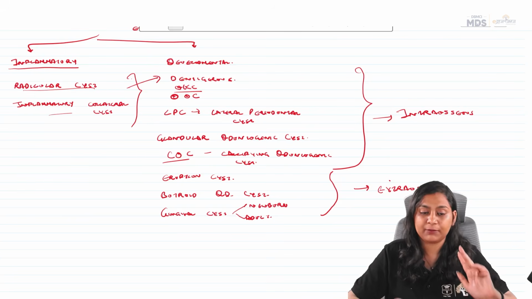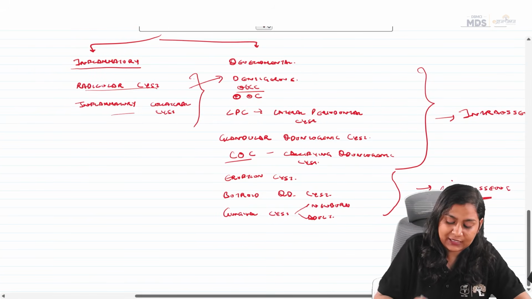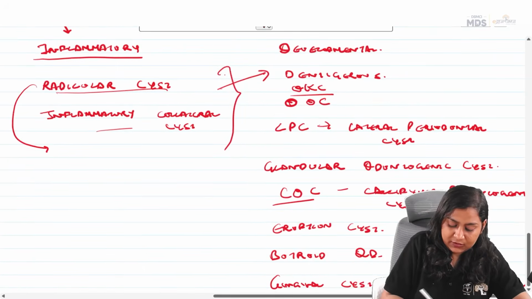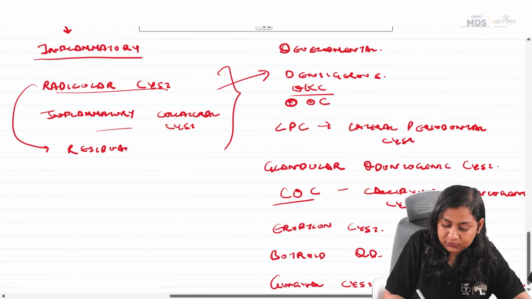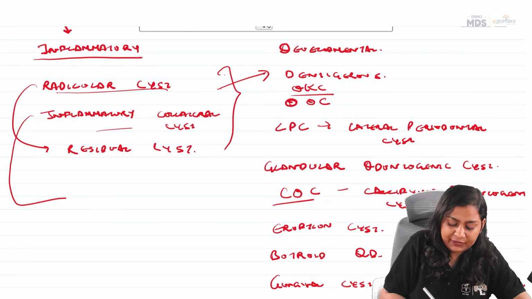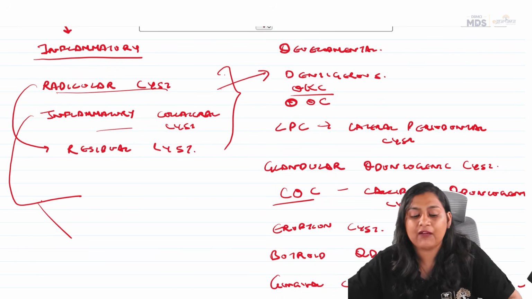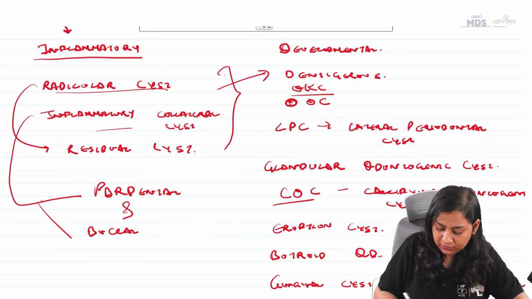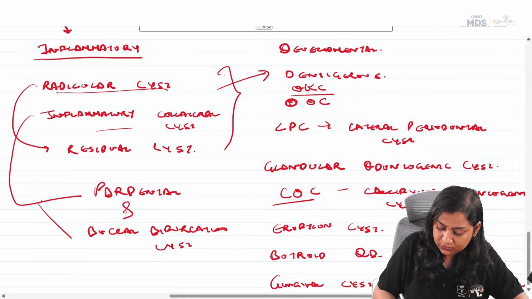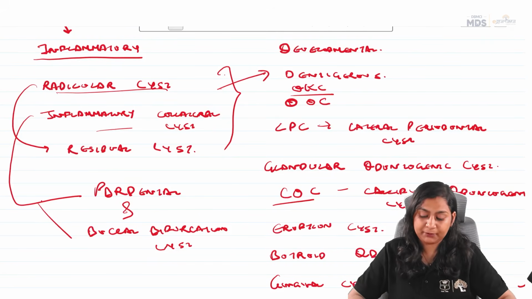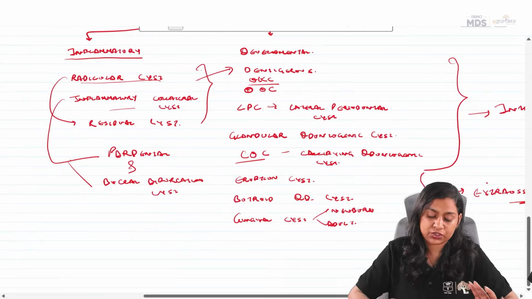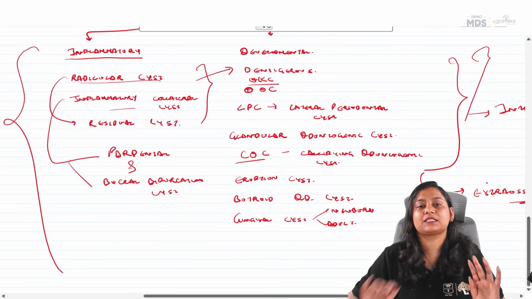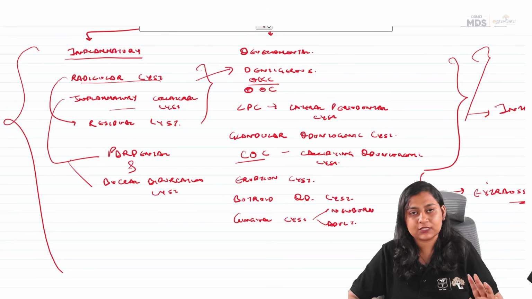Inflammatory: radicular and inflammatory collateral cyst. Now, radicular cyst has a part, residual cyst, that we will see. Now, inflammatory collateral cyst is of two types. We have paradental cyst and buccal bifurcation cyst. Okay, so this is basically the very important part of odontogenic cyst, and all the questions will be from this classification. Okay, and we will see all the cysts one by one.